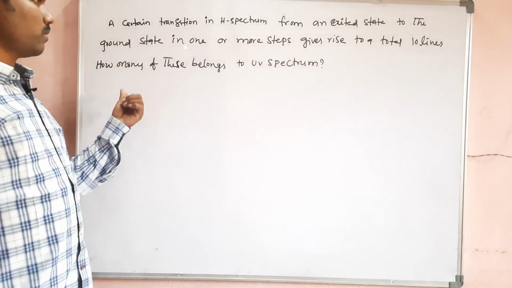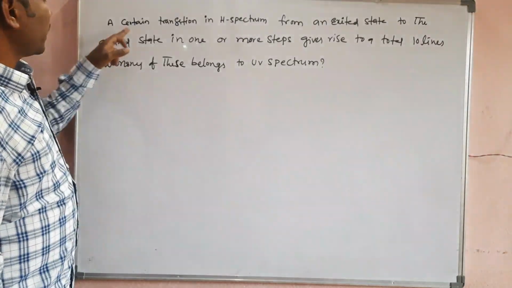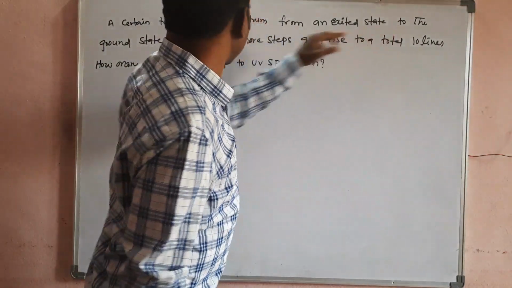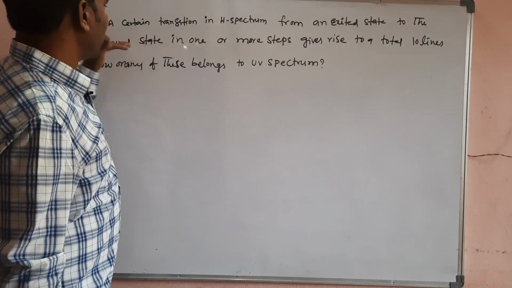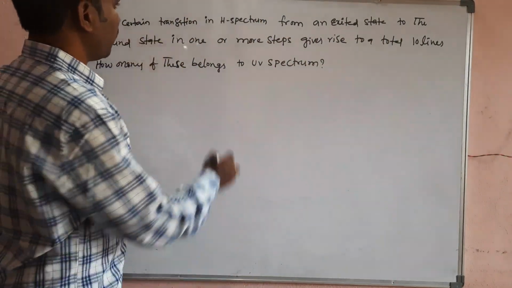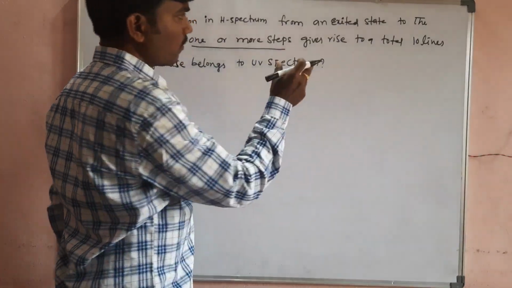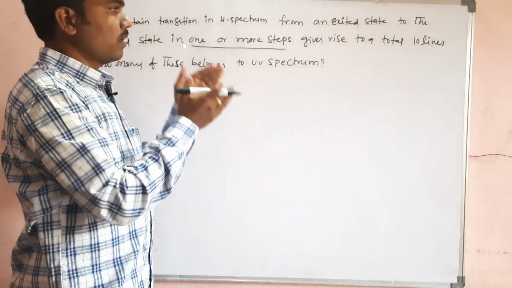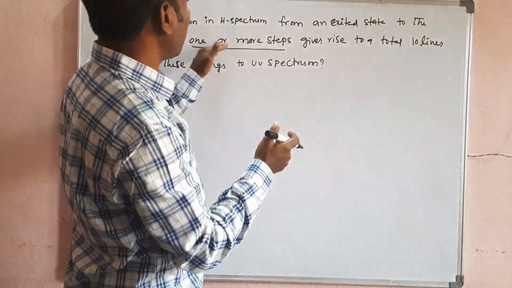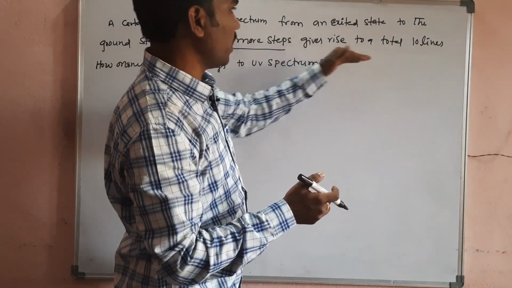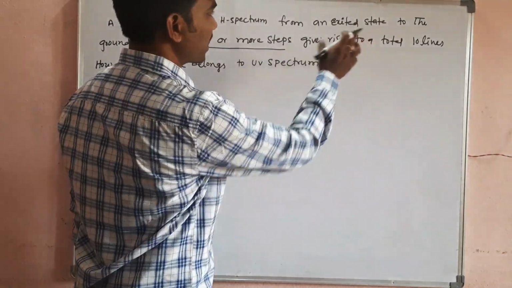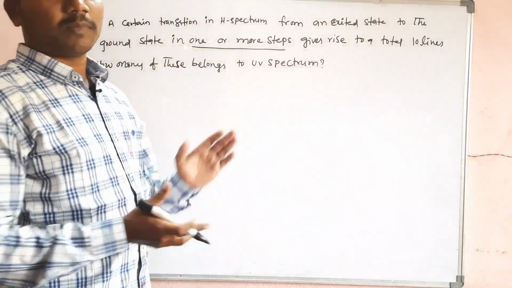So the next question also belongs to this hydrogen spectrum. A certain transition in hydrogen spectrum from an excited state to the ground state in one or more steps, means one atom will come, a certain transition will occur here. Maybe it is one step or more than one step, it gives rise to a total of 10 lines. How many of these belong to the UV spectrum? It is going to form 10 spectral lines.